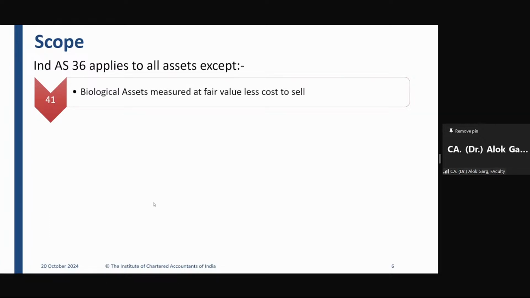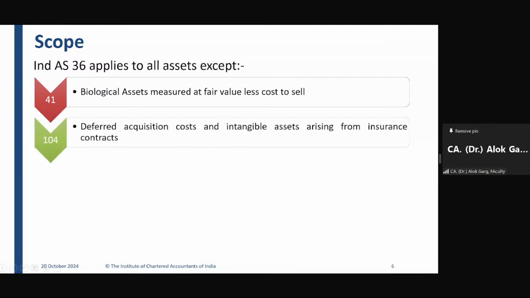When you understand Ind AS 41, you will be able to understand that the biological asset by its nature and as per the standard has to be measured at fair value. So if it is measured at fair value, the impairment aspect is already covered under the fair value concept, okay? And hence 36 is not applicable. On insurance contract asset, 36 is not applicable. Why? Because 104 is applicable.